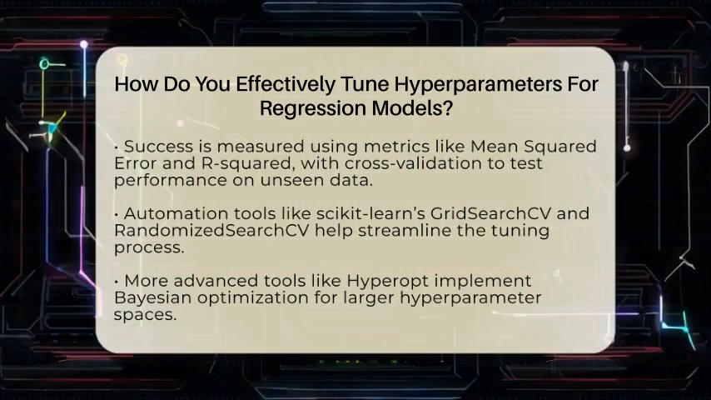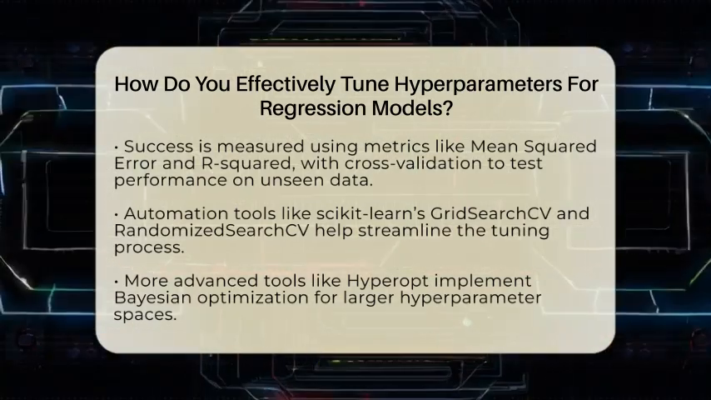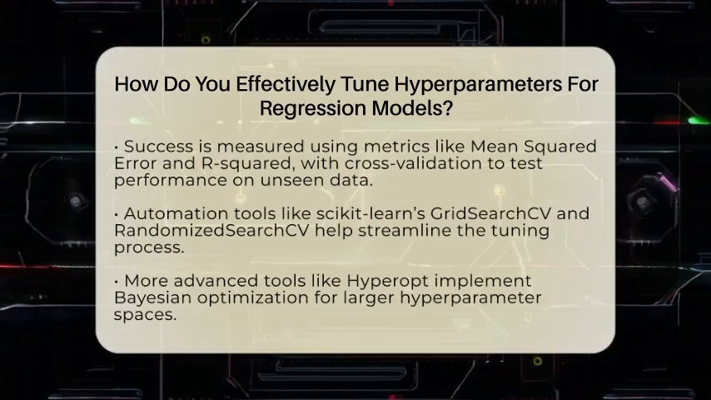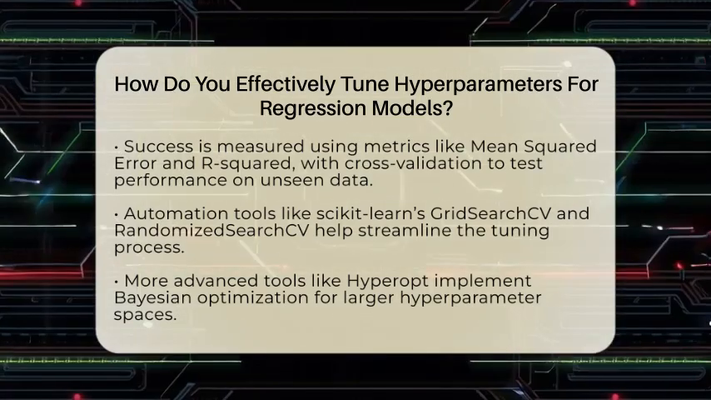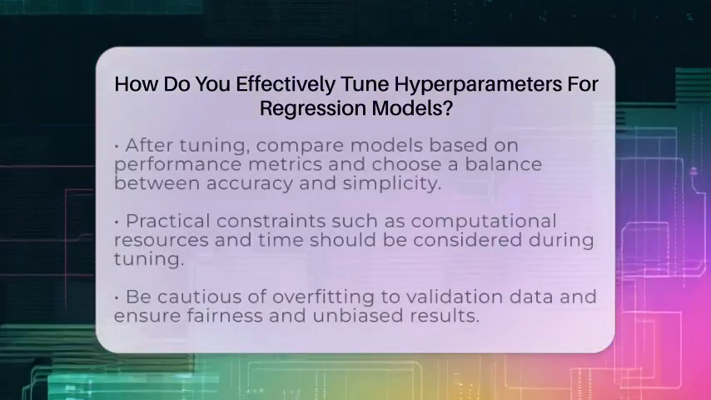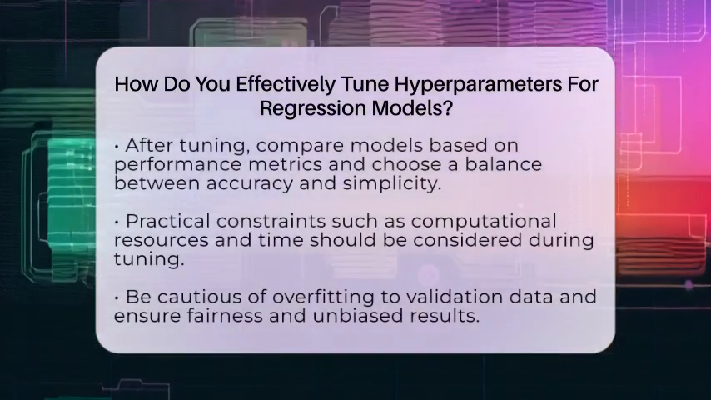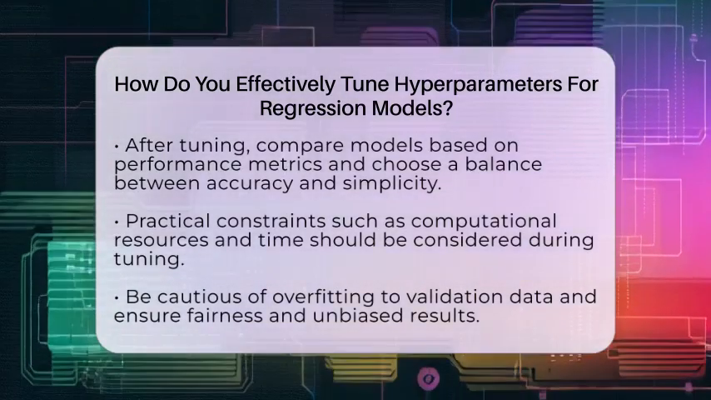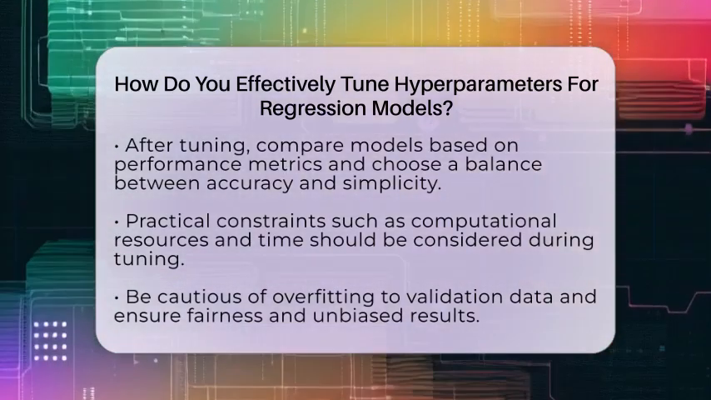After choosing a search method, define how you will measure success. For regression, common metrics include mean squared error and R-squared. These tell you how close your predictions are to actual values. Use cross-validation to test how well your model performs on unseen data. This helps prevent overfitting during the tuning process.